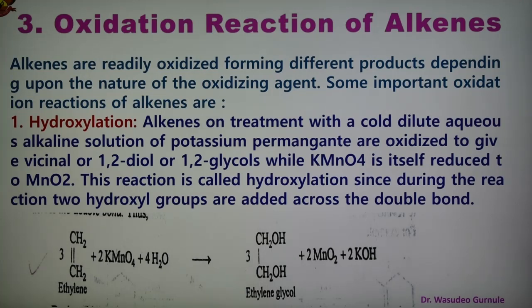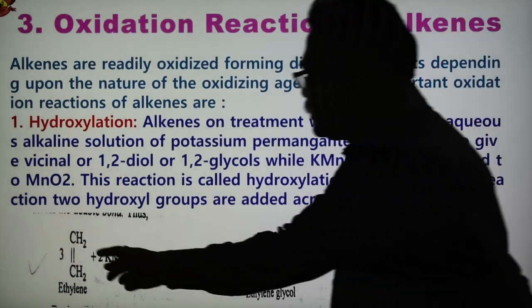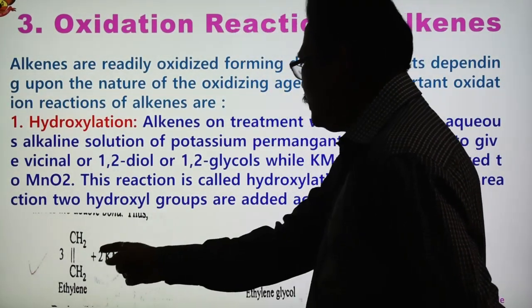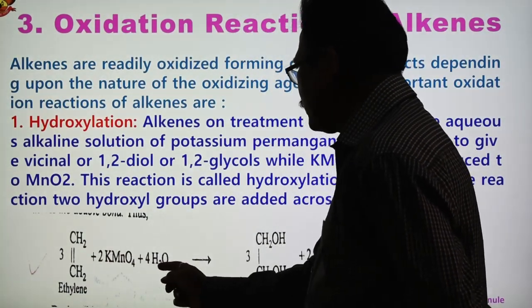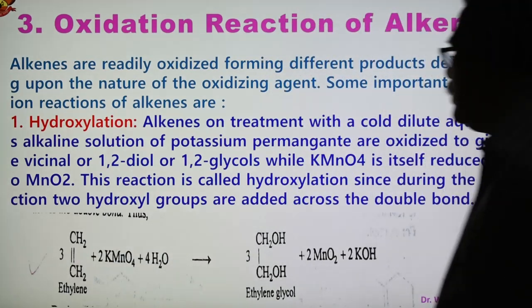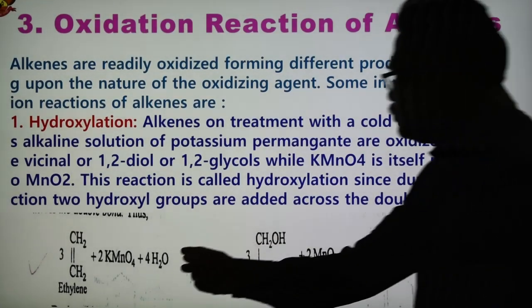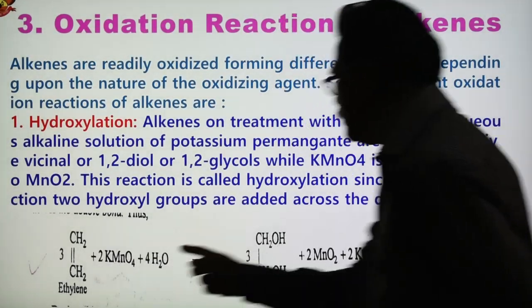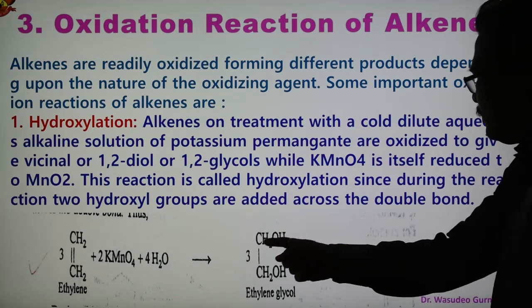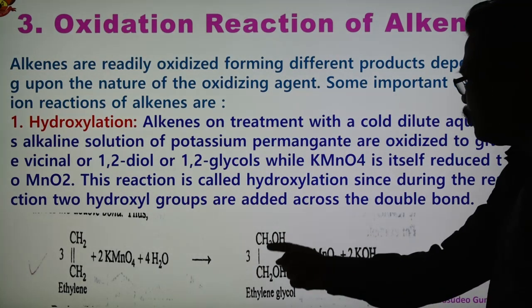And the hydroxylation reaction is shown here. This compound is ethylene, 2 molecules of KMnO4, water, strong oxidizing agent KMnO4. So alkene, when reacted with cold dilute aqueous alkaline solution of potassium permanganate, we get now two OH coming here and the double bond goes away. So addition of OH OH has taken place here.